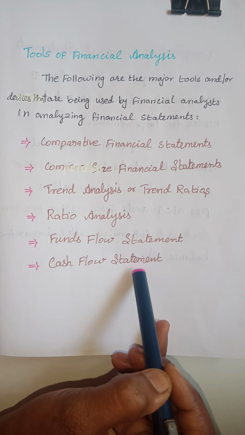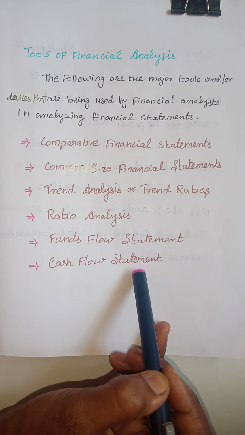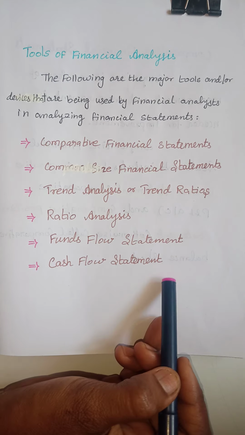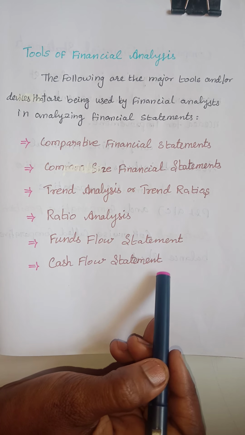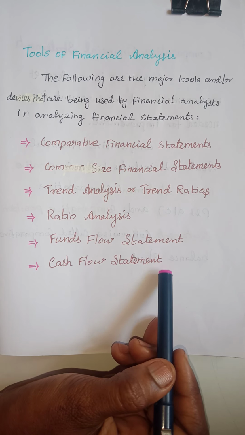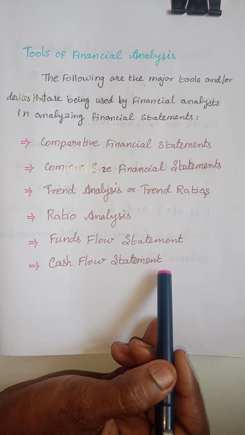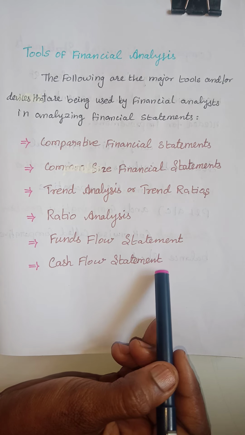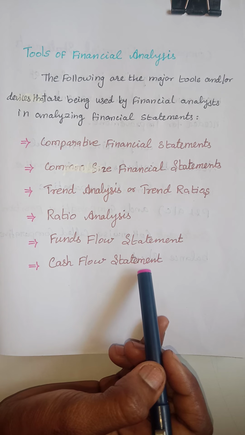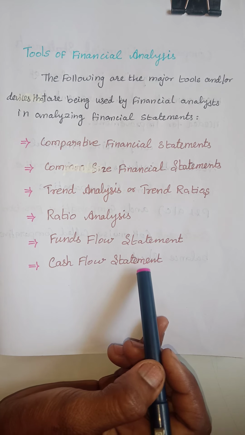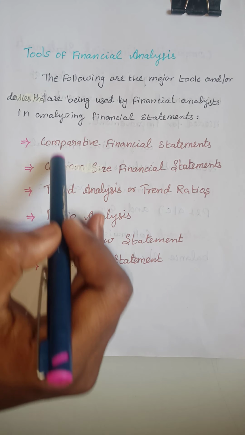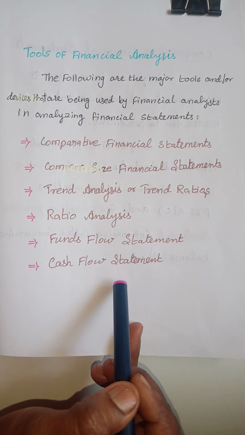The cash flow statement covers only the cash basis. It is a statement of changes in financial position, showing changes in cash position from one accounting period to another. Cash is how it goes from this current year to the next year. So these are the tools of financial analysis.